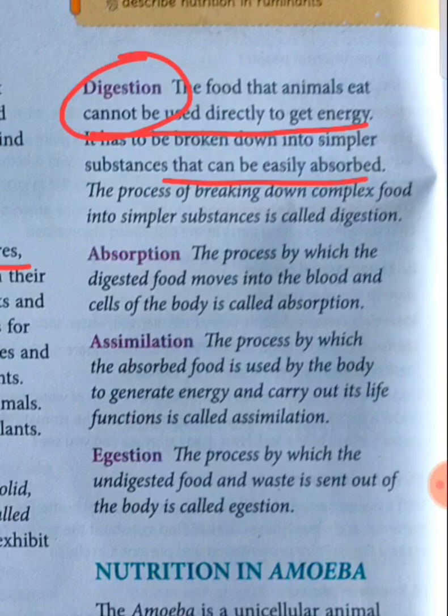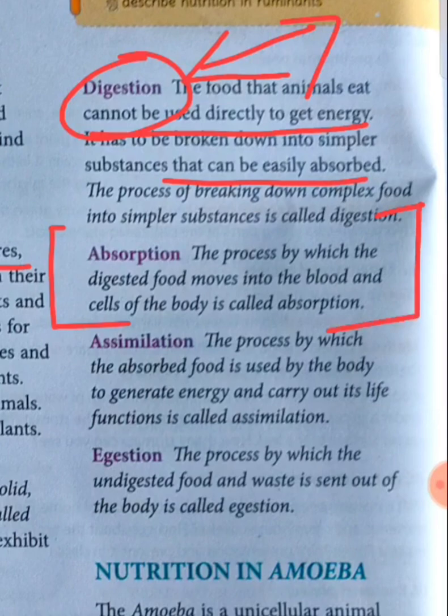Now next, what is there? There is absorption. Now that the process of digestion has broken down the food into simpler substances, our body tissues have to absorb the food. Now in this absorption process, what has happened? The process by which digested food moves into the blood and cells of the body is called absorption. Okay. Now what happened? Through ingestion we have taken in the food. Through digestion we have broken down the food into simpler substances. By absorption, what have we done? We have absorbed that in our body. What is assimilation?